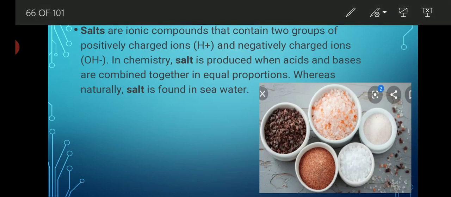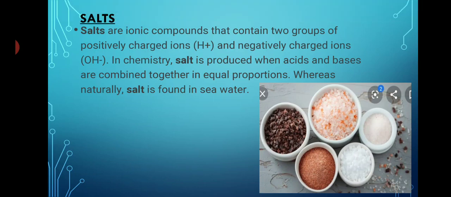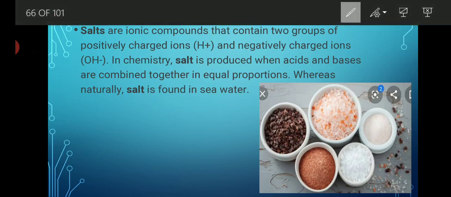What is salt? Basically, salts are ionic compounds that contain two groups: a positively charged ion, that is the H ion, and a negatively charged ion, that is the OH ion. In chemistry we can say that salt is produced when acid and base are combined together in equal proportion, whereas naturally salt is found in sea water.